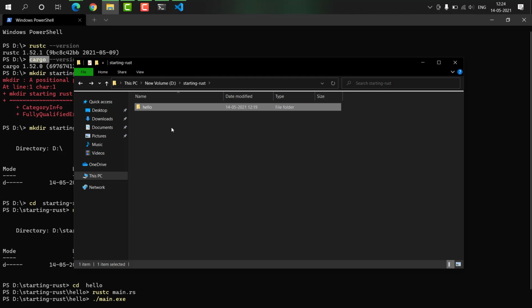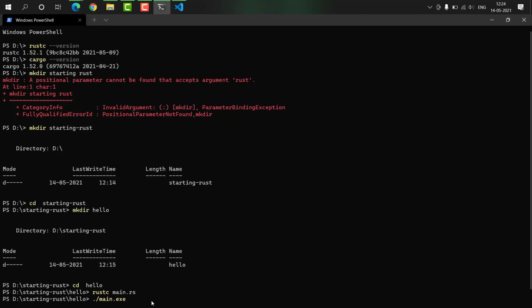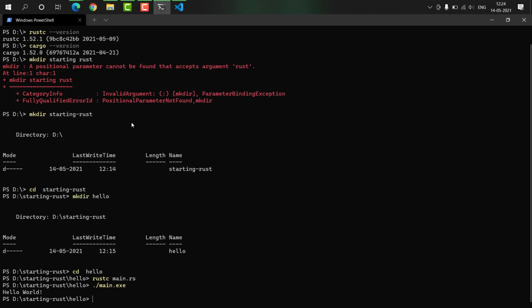So that's the exact directory structure I showed you. Now move back to our terminal and start with Rust. So here we'll say cargo new. Cargo new is for creating new Cargo templates.